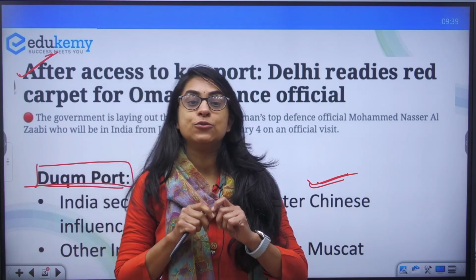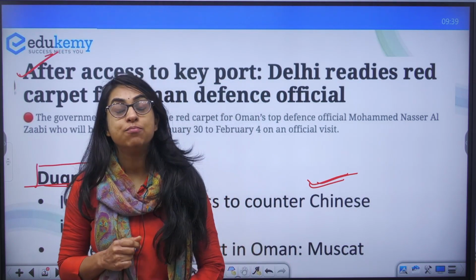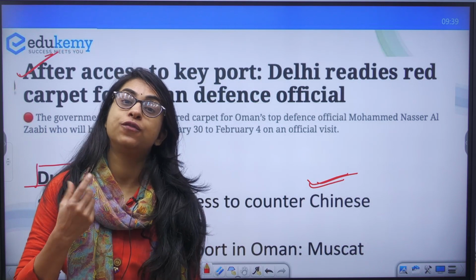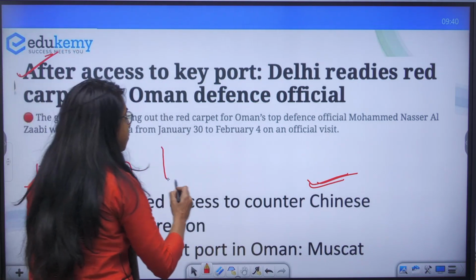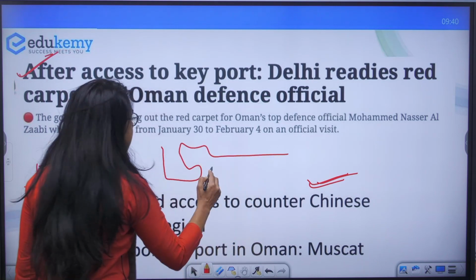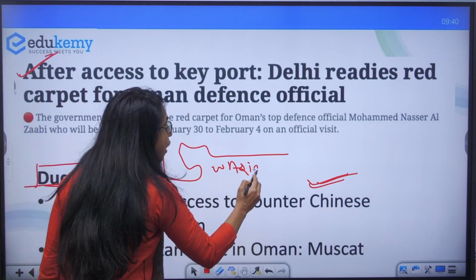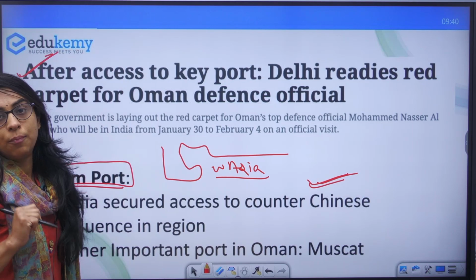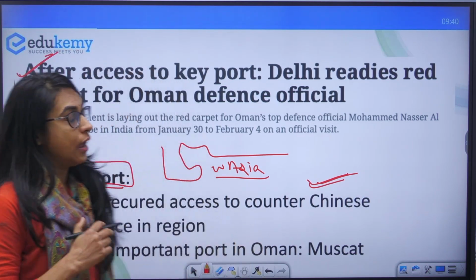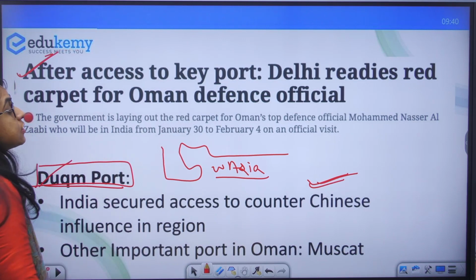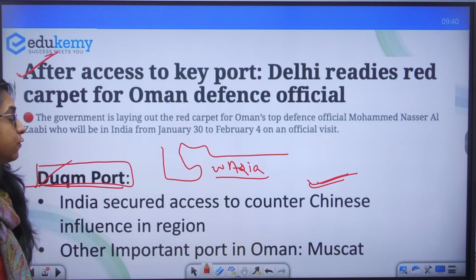We know that the Middle East is a very important region. There is access to choke points. There are important sea lines of communication. So it is very important to have a strategic presence in West Asia. It is important to acquire some of the ports, and we have acquired the Duqm port. India has secured access to this to counter Chinese influence in the region.